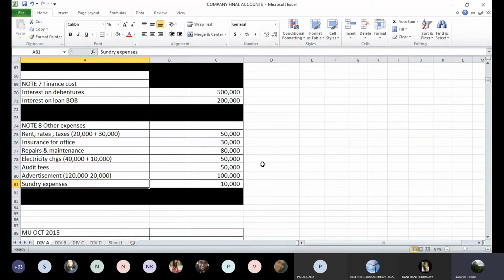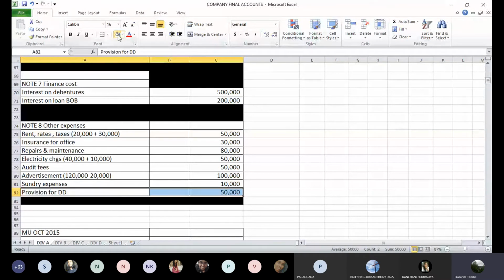One of the adjustments is for providing bad and doubtful debts. So we'll have to make a provision here. Provision for doubtful debts 50,000.